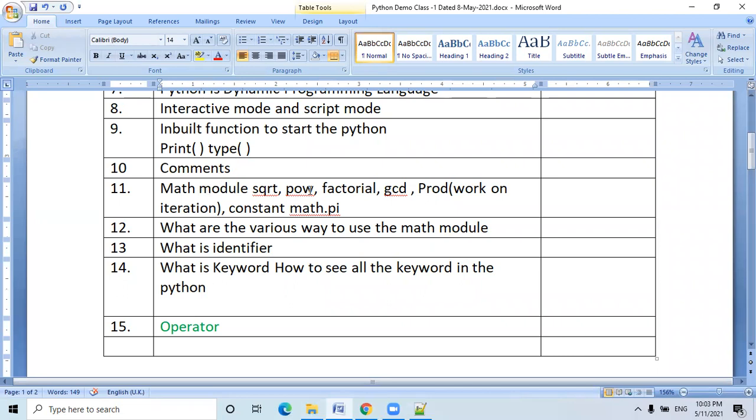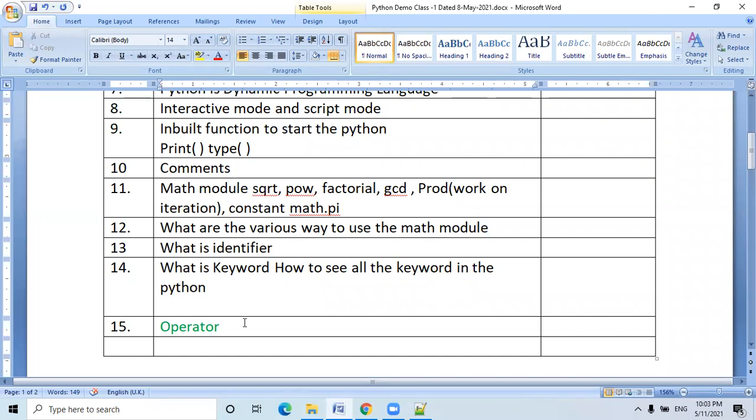Math module we have seen. The math module provides some mathematical functions for conducting mathematical tasks. What are the various ways to use the math module? We have already covered. What are identifiers and keywords? We have already seen. Now, in today's lecture, I just want to start with the operators.